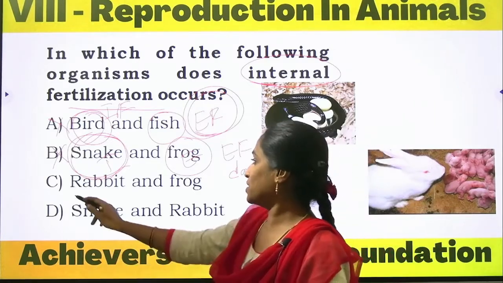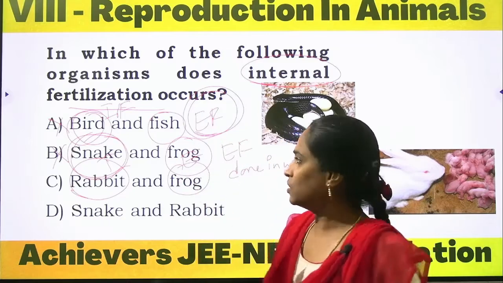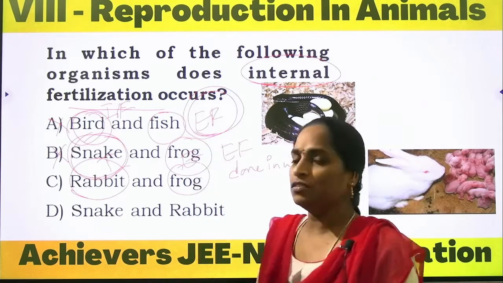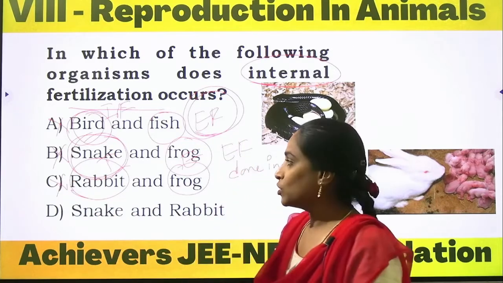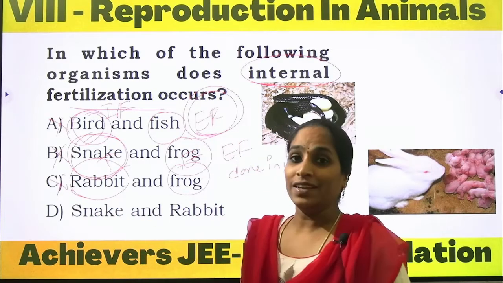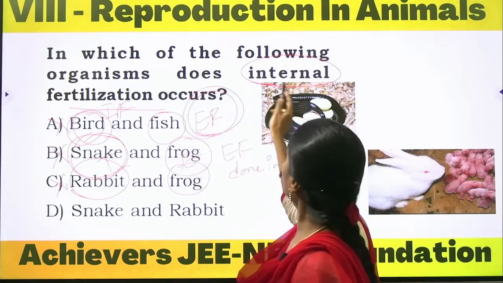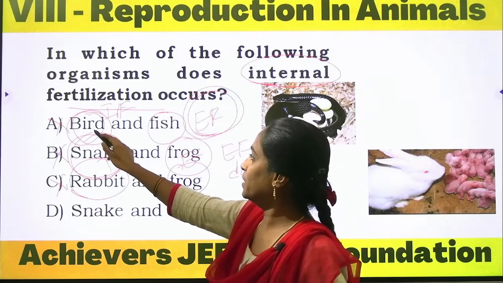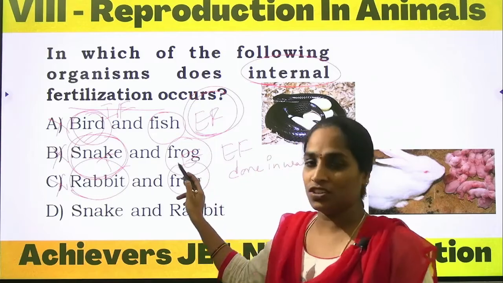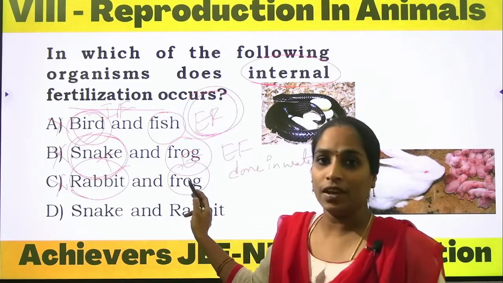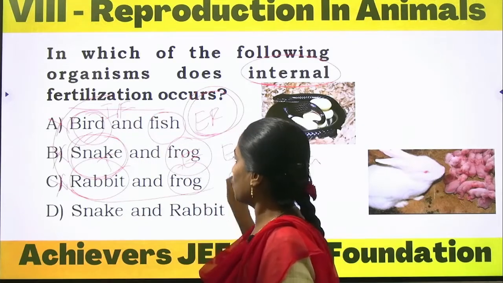Next, option C is rabbit and frog. Wherever we observe fish or frog, the option will be wrong. Both organisms must undergo internal fertilization. So here bird internal, fish external, snake internal, frog external, rabbit internal, and frog external. So all these three are wrong options.